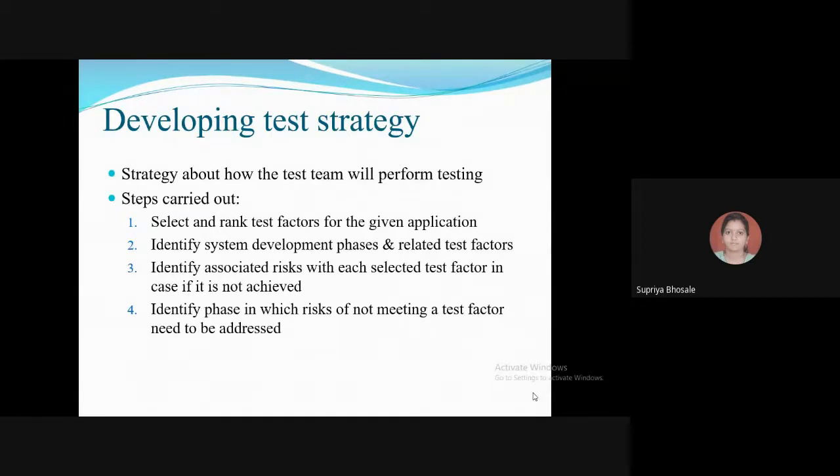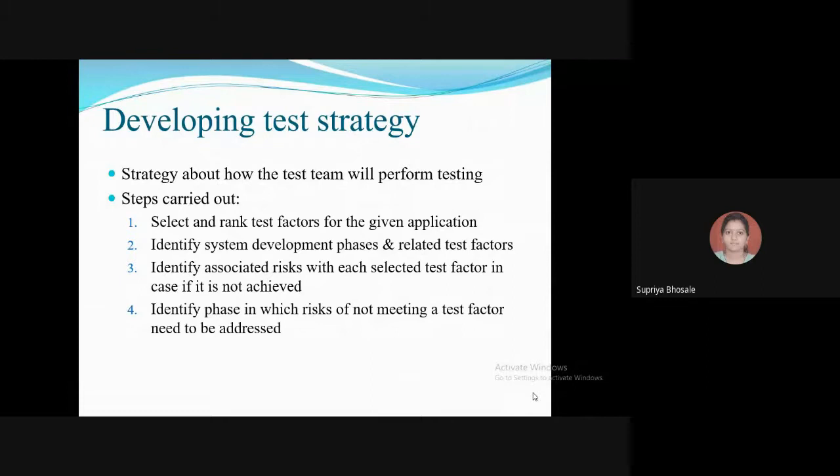Some key components in this are test factors required in a particular phase of development and the test phase corresponding to the development phase. The process of developing the test strategy goes through the steps which are listed over here. The first is select and rank the test factors for the given application.